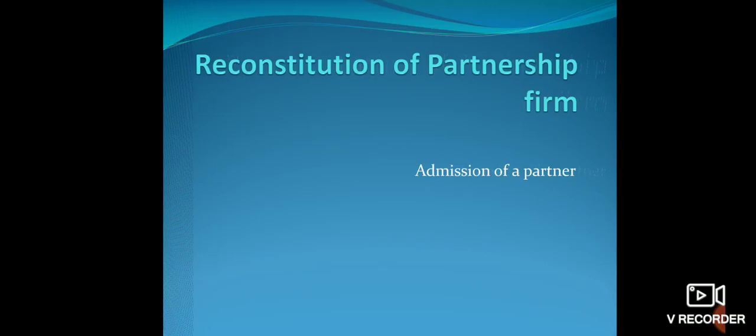Good morning, students. Today in accountancy, we will discuss reconstitution of a partnership firm when a new partner is admitted in a firm. In today's lecture, we will discuss the meaning of reconstitution of a partnership firm, modes of reconstitution, rights of partners, and calculation of new profit sharing ratio.